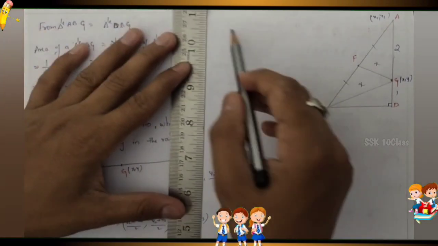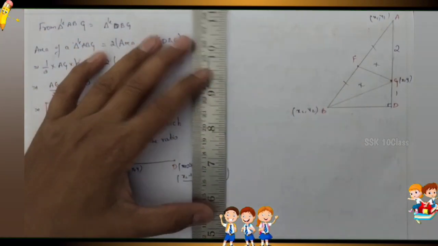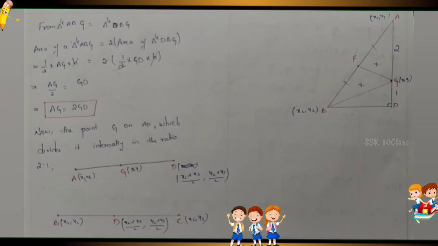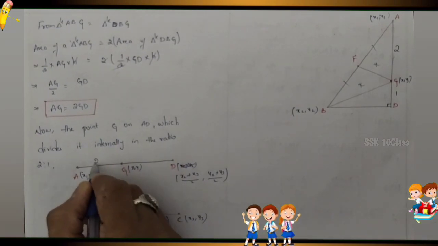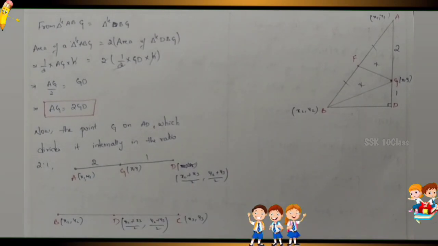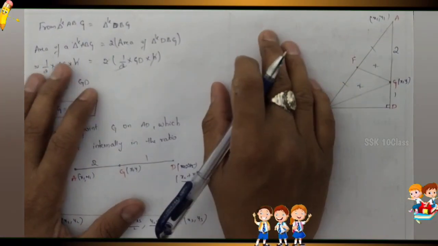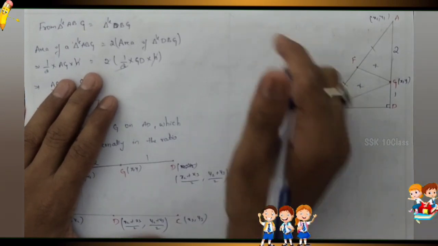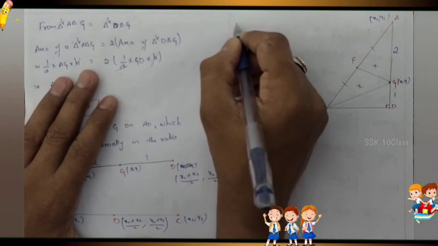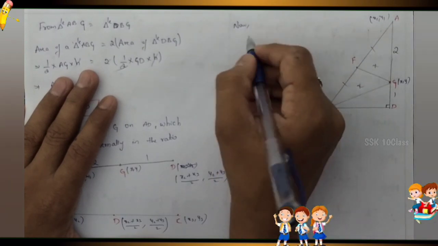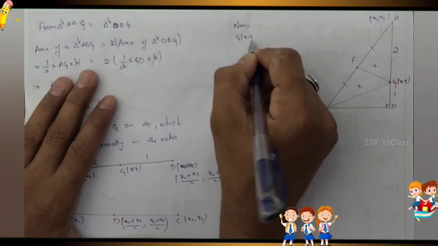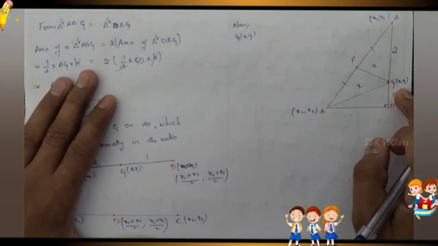Now let us solve. What is the ratio here? 2:1 ratio. Now by using the section formula, we have to find out G of x comma y.